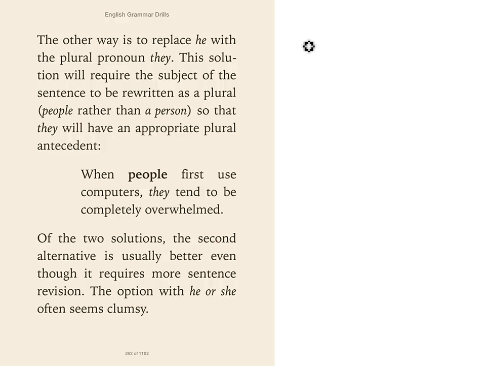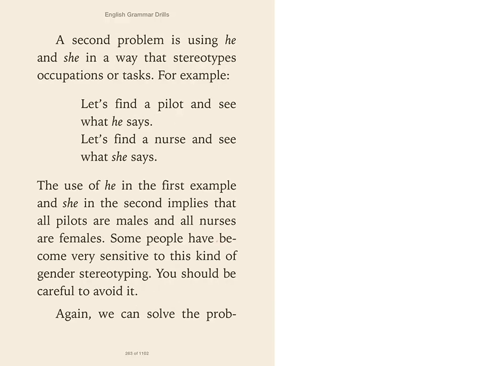All right, so it says, of the two solutions, the second alternative is usually better, even though it requires more sentence revisions. The option with he or she often seems clumsy. So when people are reading or writing. Okay, second problem is using he or she in a way that stereotypes occupations.